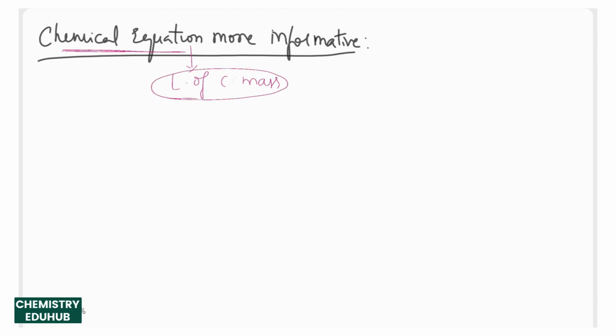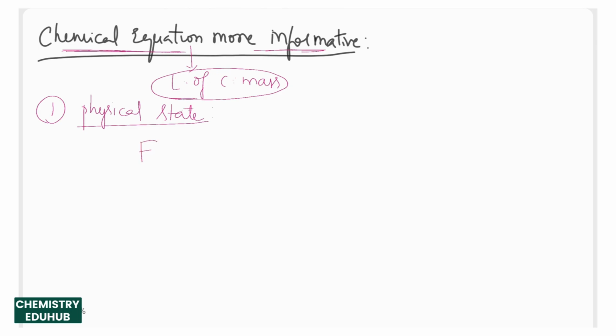We can make them more informative by adding some other representations. The first one is that we can express the physical state of the reactants and products by adding some symbols.